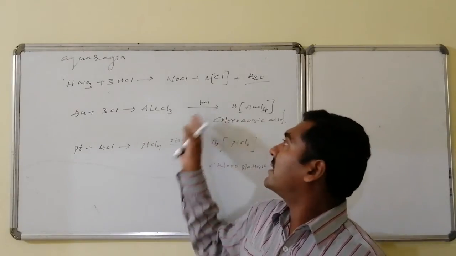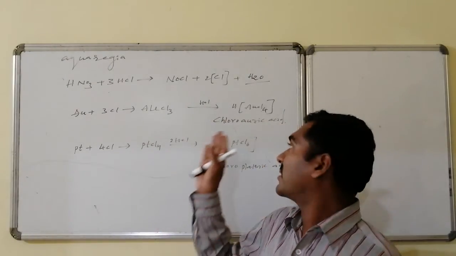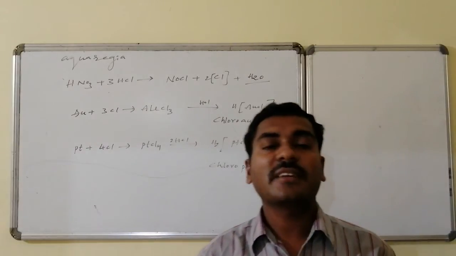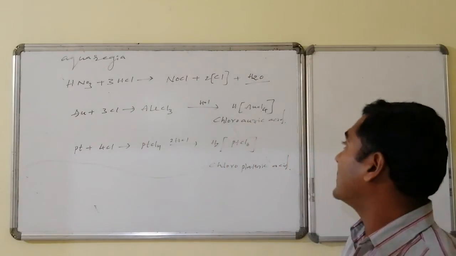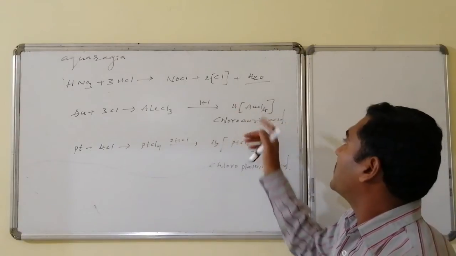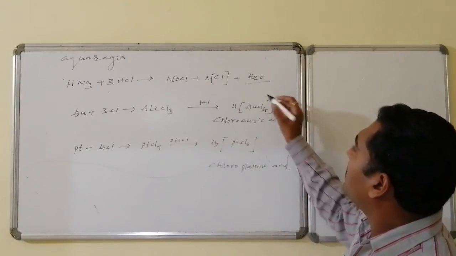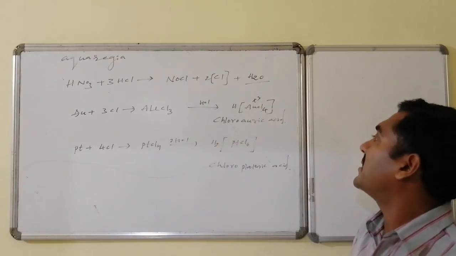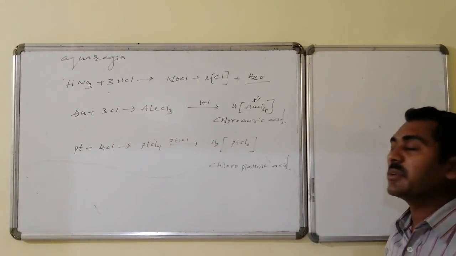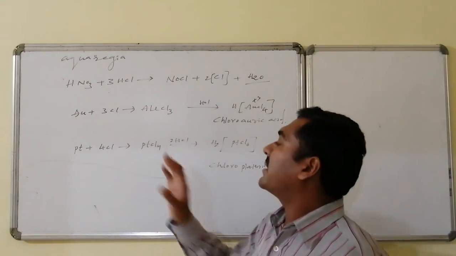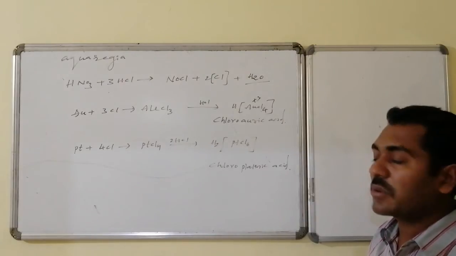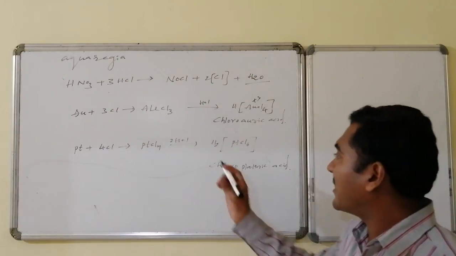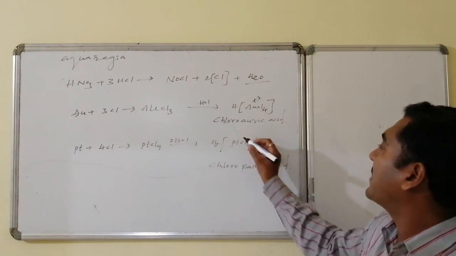These once again in reaction with HCl form chloroauric acid, HAuCl4, because here gold is maintaining +3 oxidation state, hence it is chloroauric acid which is soluble. Similarly here platinum on reaction with chlorine gives platinum tetrachloride, which on reaction with HCl forms chloroplatinic acid.